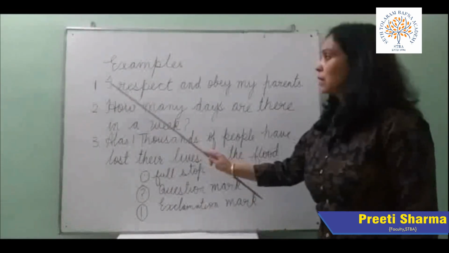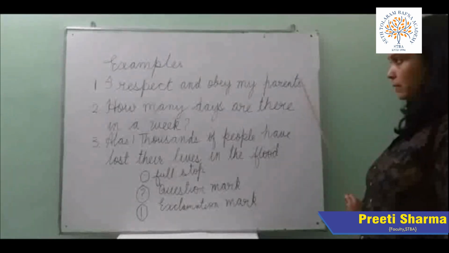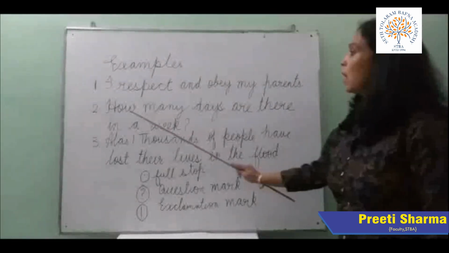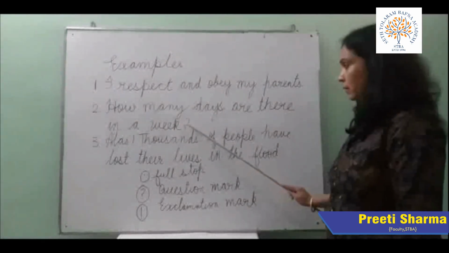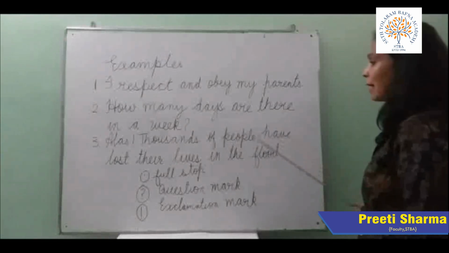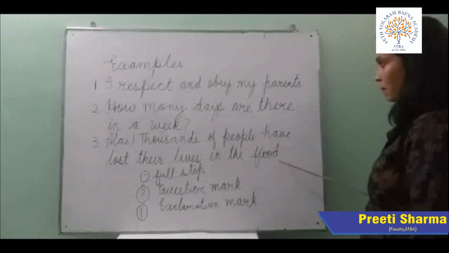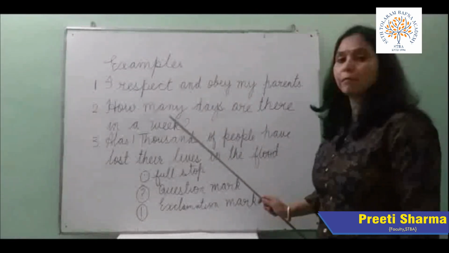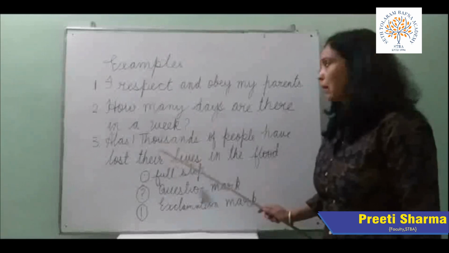Number 1. I respect and obey my parents. How many days are there in a week? Alas, thousands of people have lost their lives in the flood. Here we have used different types of punctuation mark.